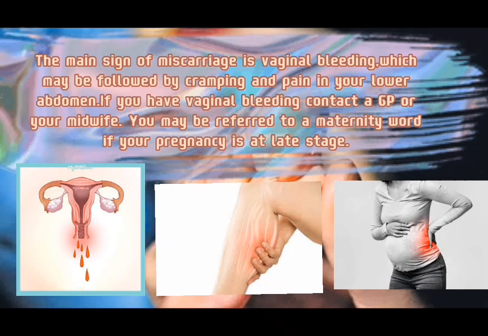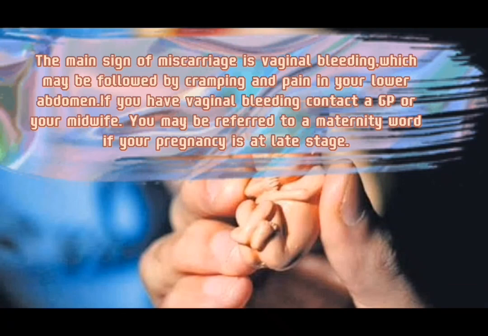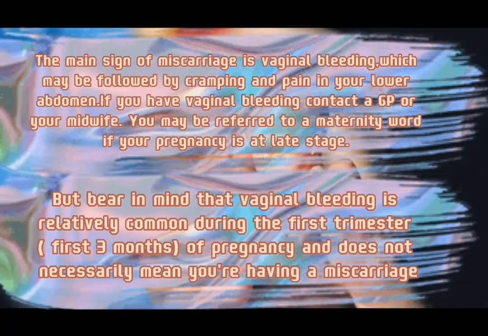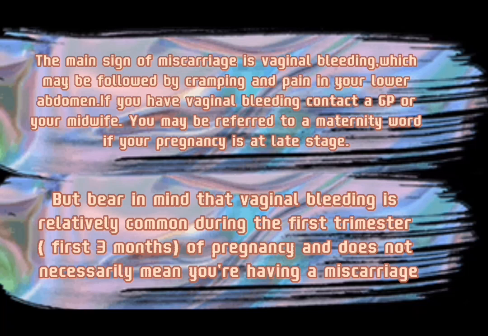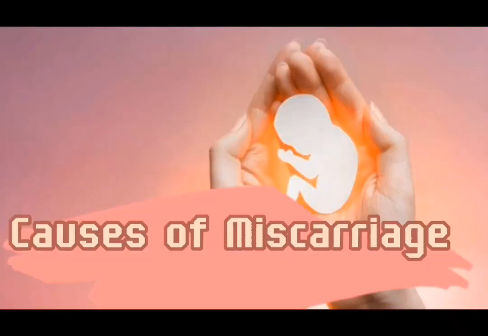You may be referred to a maternity ward if your pregnancy is at a later stage, but bear in mind that light vaginal bleeding is relatively common during the first trimester, or first 3 months of pregnancy, and does not necessarily mean you're having a miscarriage.